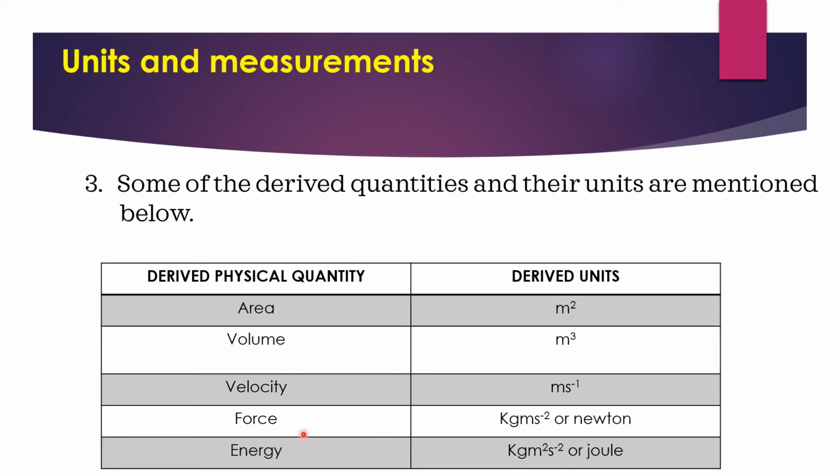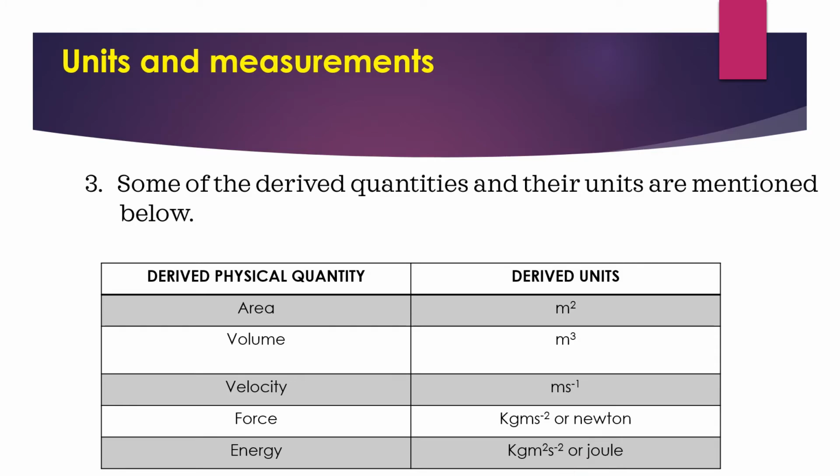Next derived physical quantity, force. Its unit is Newton or we can write it as kilogram meter second to the power of minus 2. Next one, energy. The unit for energy is joule or kilogram meter square second to the power of minus 2.